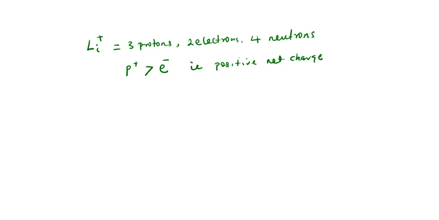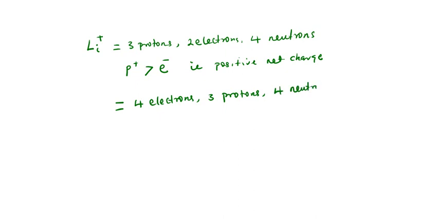Okay. Let me give you this for you to do. What if we have 4 electrons and 3 protons and possibly 4 neutrons?